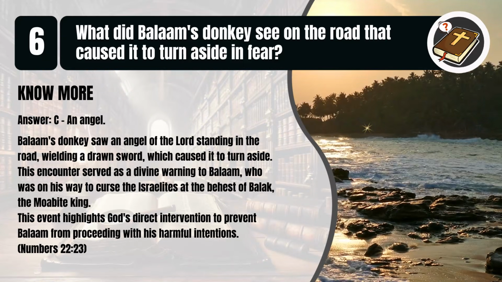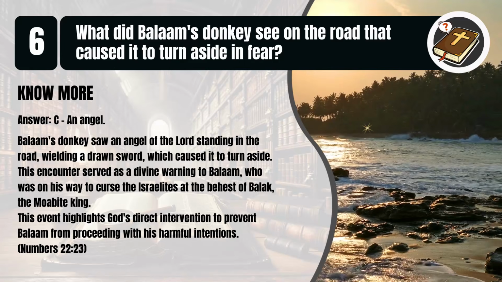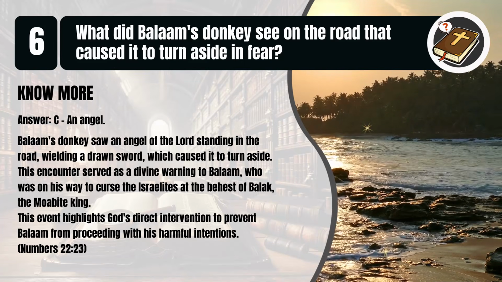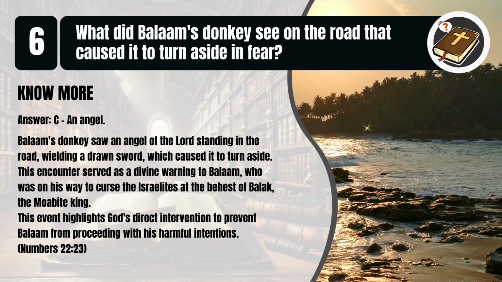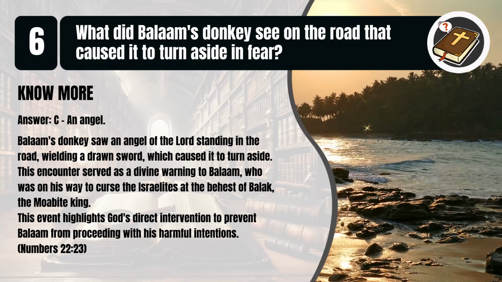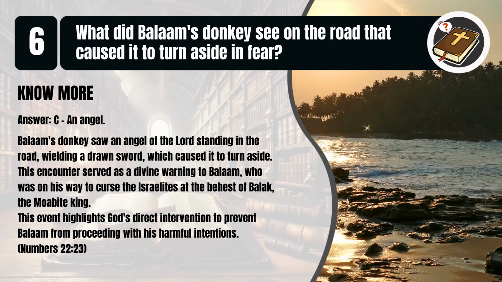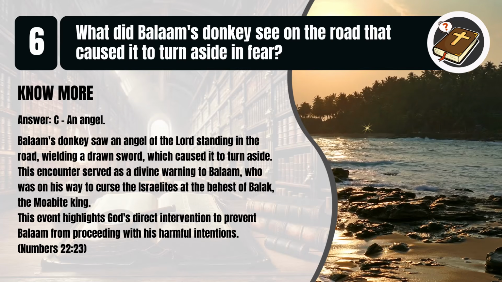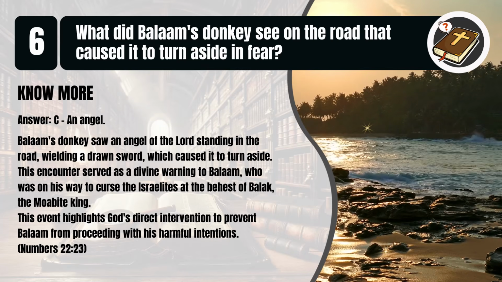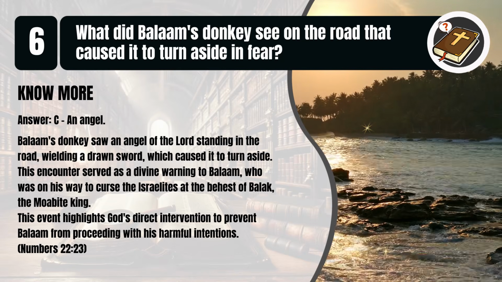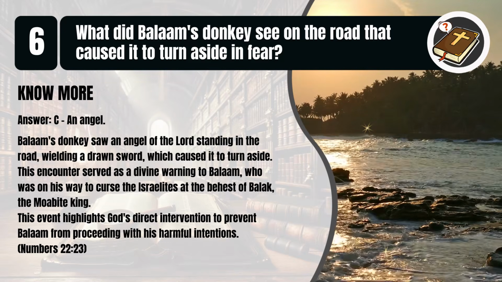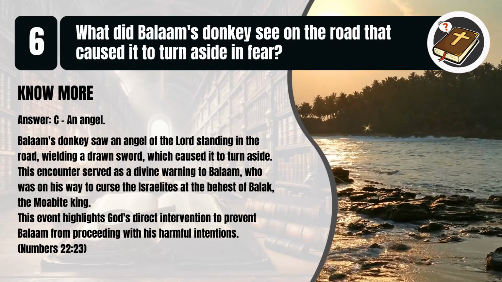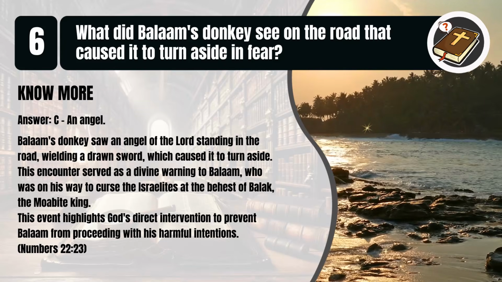That's C. An angel. Balaam's donkey saw an angel of the Lord standing in the road, wielding a drawn sword, which caused it to turn aside. This encounter served as a divine warning to Balaam, who was on his way to curse the Israelites at the behest of Balak, the Moabite king. This event highlights God's direct intervention to prevent Balaam from proceeding with his harmful intentions. Numbers chapter 22, verse 23.